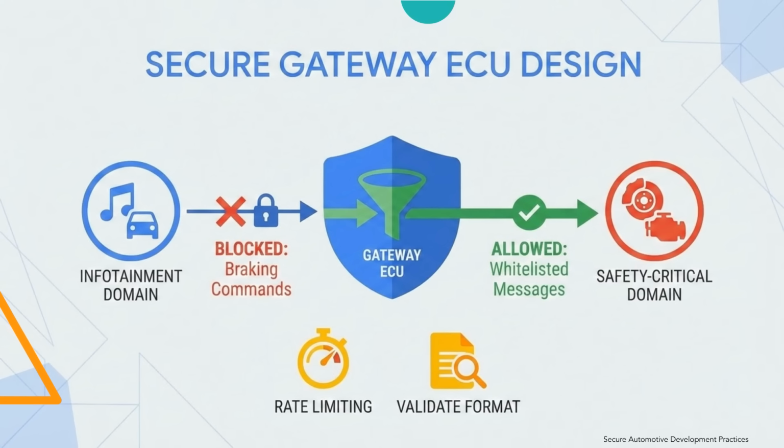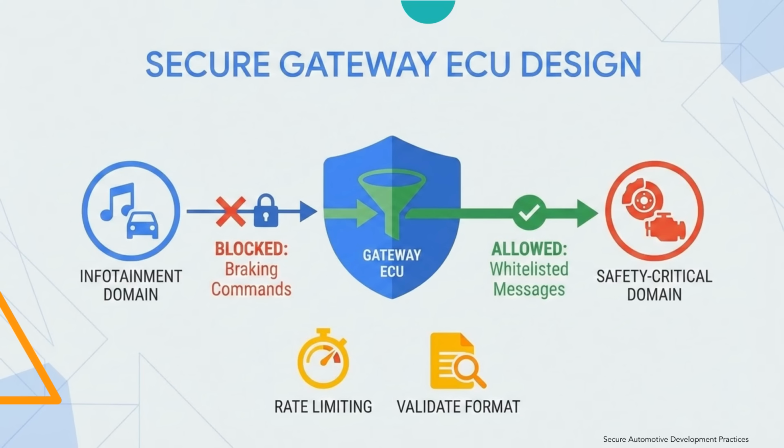Gateway ECU is the central control for interdomain communication. Secure gateway design requires strict message filtering based on signal type and source domain. Only whitelisted messages should be allowed across domains. Rate limiting must be applied to prevent bus flooding attacks. Gateway should also validate message format and frequency patterns.